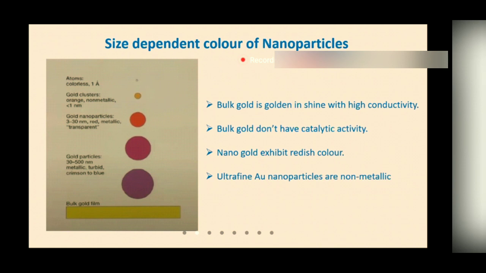But if the size is reduced to less than a nanometer, then you have a gold cluster, which is orange in color and exhibits non-metallic property. That means quantization sets in. And if we reduce the size more, then it will become colorless.